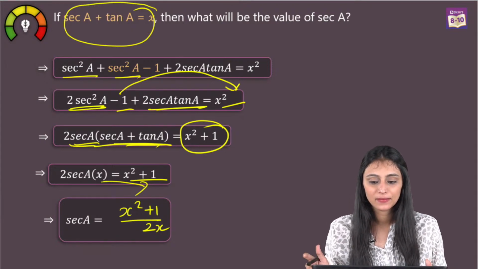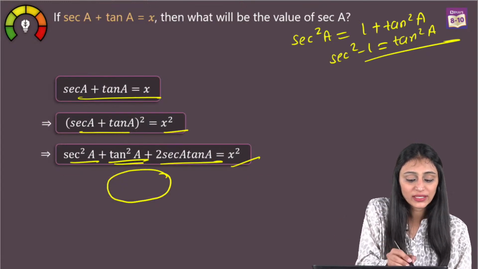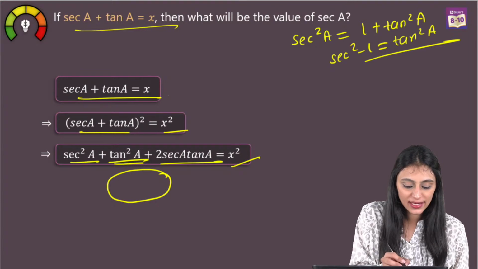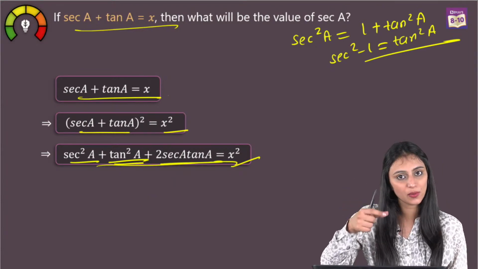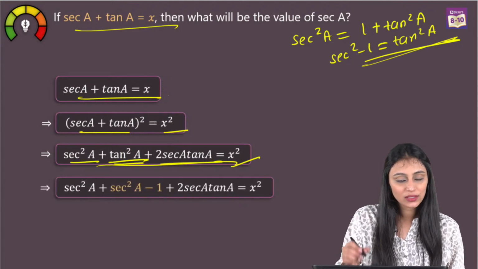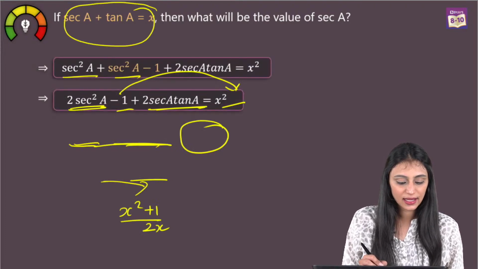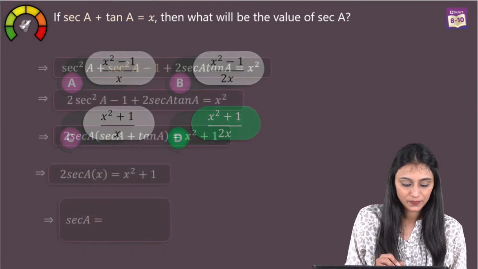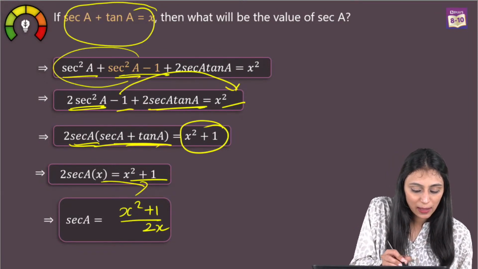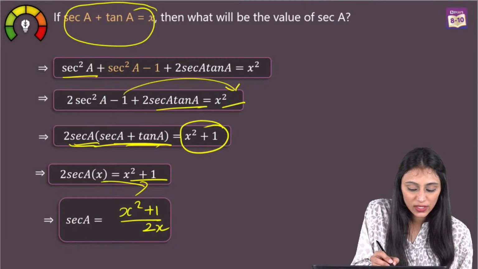Okay, so what we have done here is simply we did squaring both sides because x square was there in the options. When we did squaring both sides, we opened this identity: sec square A plus tan square A plus 2 sec A tan A equal to x square. Now, using the identity, I can put tan square A as sec square A minus 1. Then this 2 can be clubbed together, you get 2 sec square A, and this minus 1 is taken to the other side.